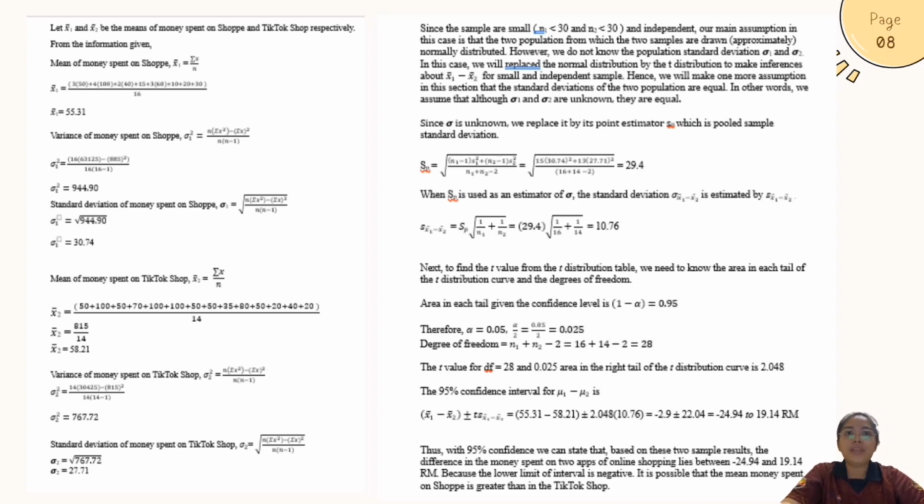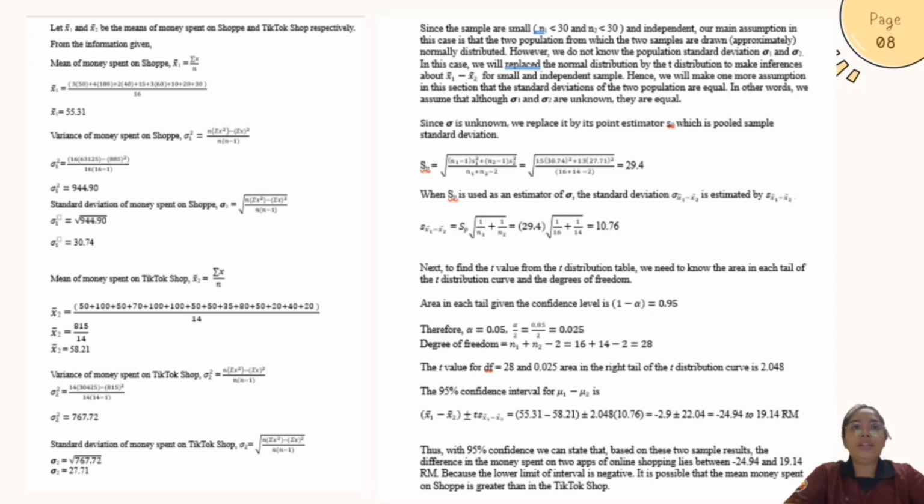Sigma 1 squared equals to n multiplied by sum of x squared minus sum of x to the power of 2, over n minus 1. Then we substitute the value into the formula and get 944.90. So the standard deviation of money spent on Shopee, sigma 1, equals to square root of n multiplied by sum of x squared minus sum of x to the power of 2, over n minus 1.